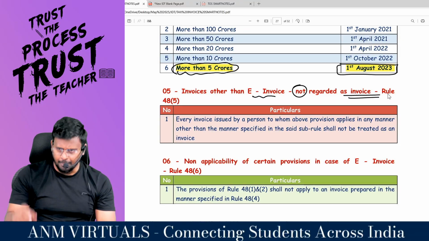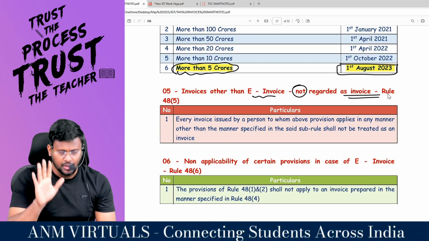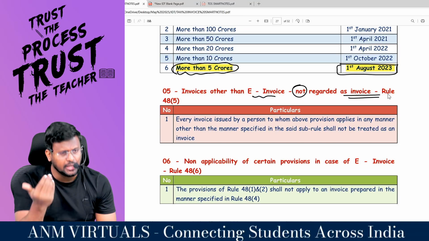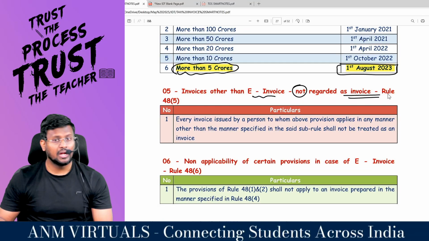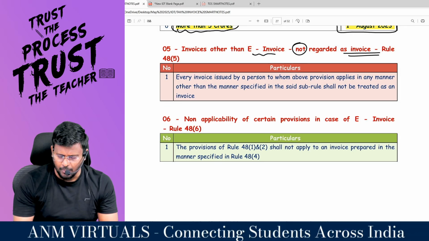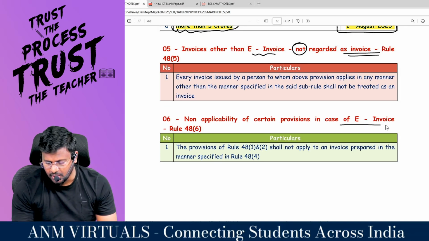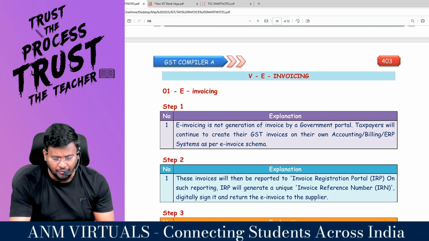For example, if you are a person whose aggregate turnover in any previous year exceeded 5 crore, and you are not issuing e-invoice and you are issuing some other invoice, put that other invoice in the dustbin. It will not be treated as an invoice. Comfortable? But always the government will create certain exceptions, non-applicability of certain provisions in case of e-invoice. We are going to talk in depth about e-invoice.